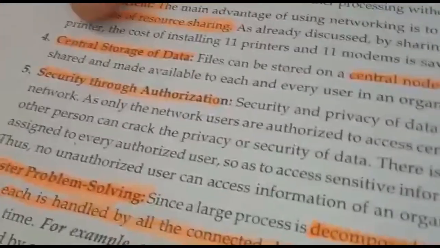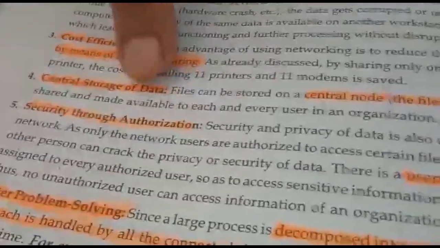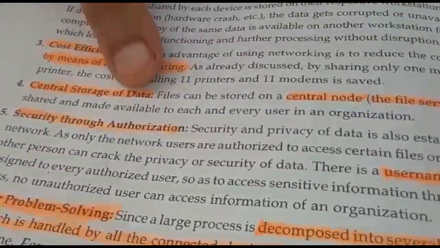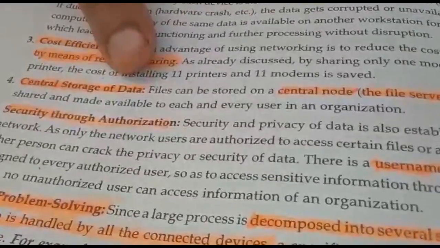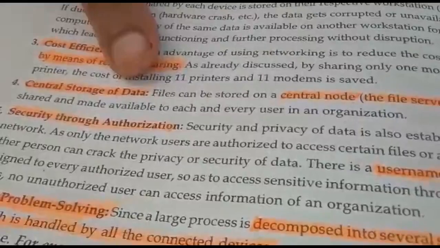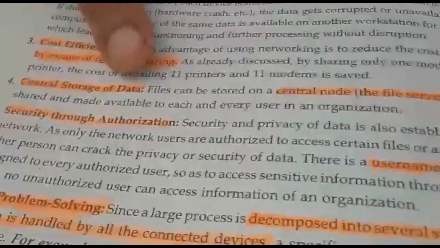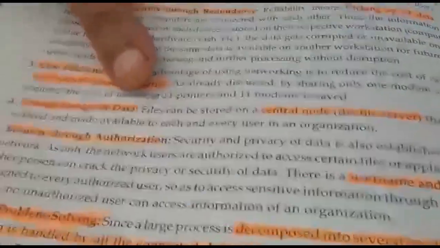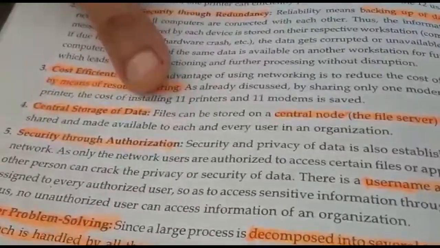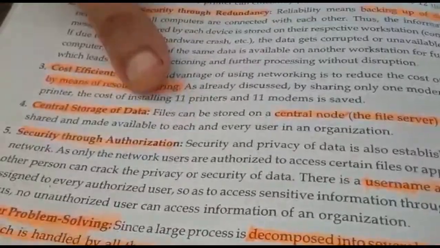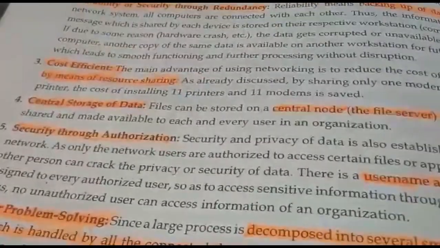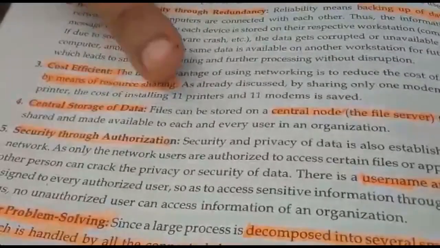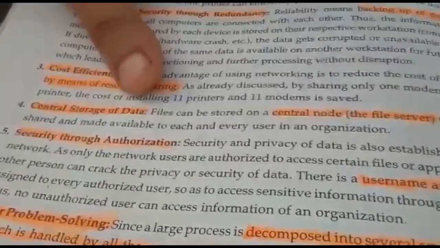The fourth point they have discussed is central storage of data. Central storage of data means the data is concentrated at one place. We all see that banks store the data on their servers. Nowadays, no bank keeps the data of its customers on local computers. They have to store it on their server. Many times we go to the bank and the employees say the server is down, they cannot print. The reason is that central storage of data is taking place.